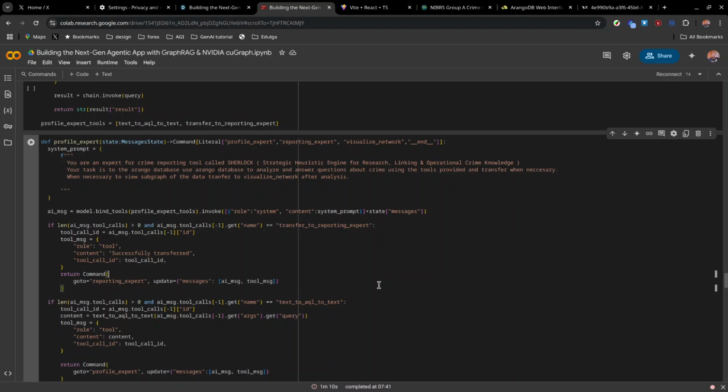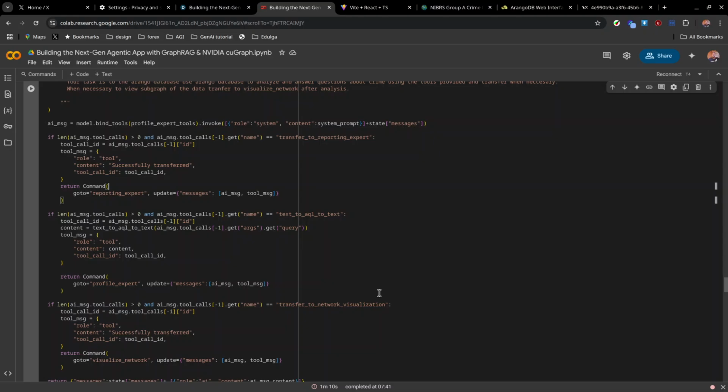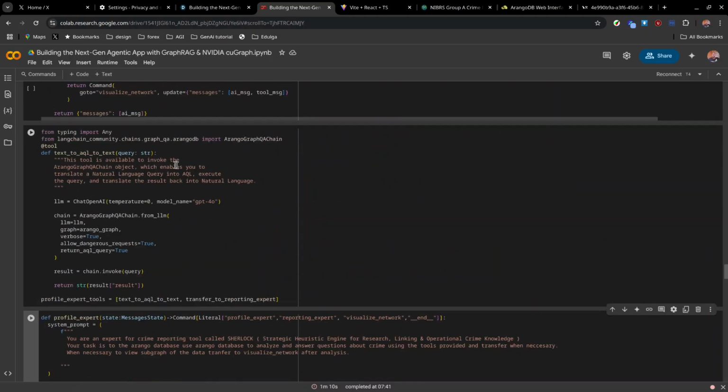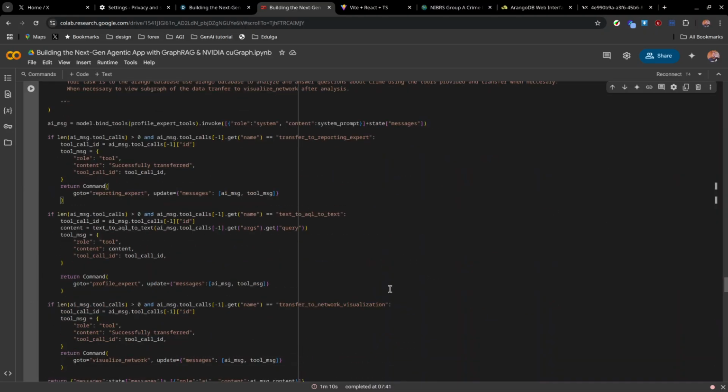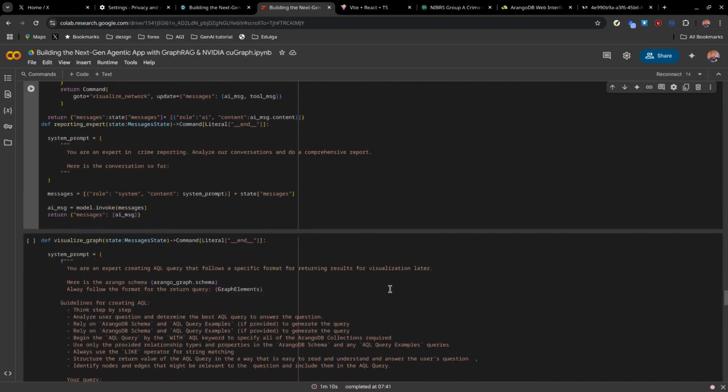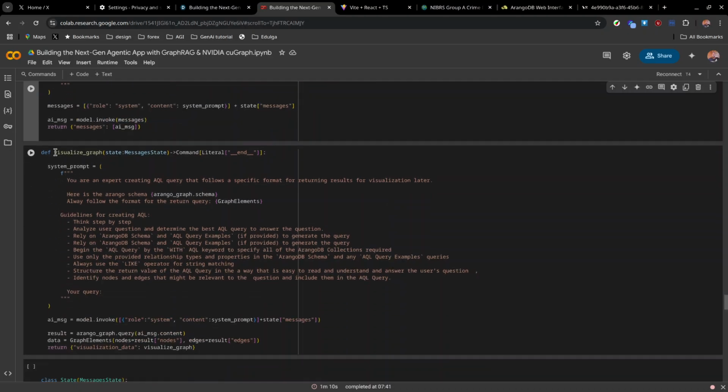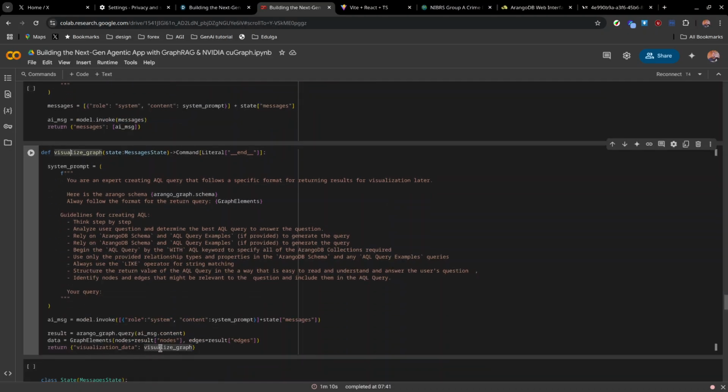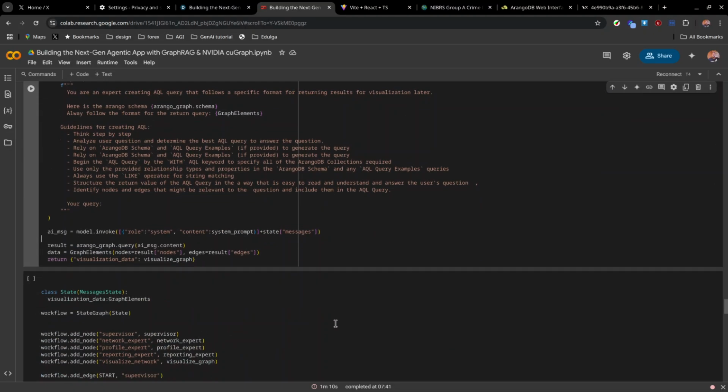So the profile expert is currently connected to the database directly, so it is able to go to the database and find some answers. And then there is a visualize graph that returns graph elements that we will use later to display on the front end.